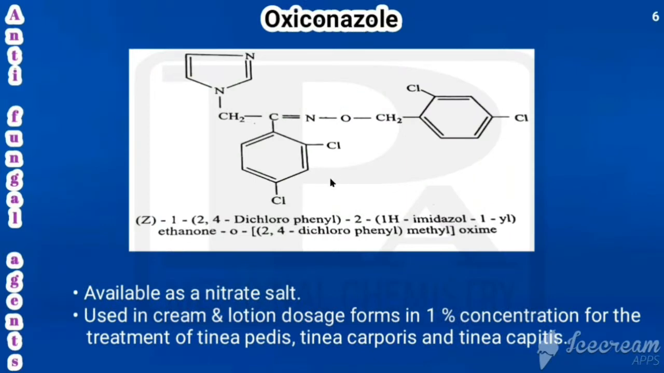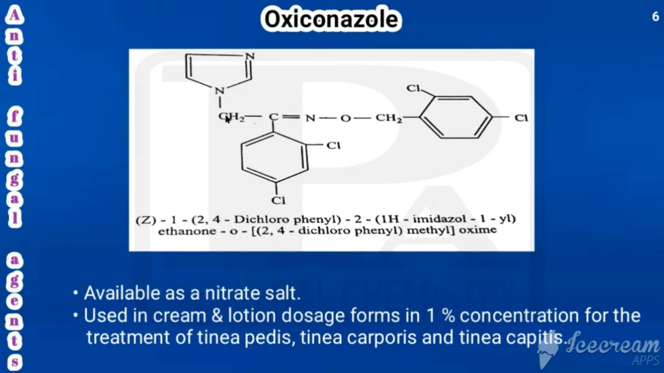Drug is oxyconazole. This is the structure of oxyconazole. Before going to see the structure of oxyconazole, first we have to know what is an oxime and how can we get the oxime. So what is meant by oxime? That should have double bond NOH, that is oxime. How can we get oxime? If the carbonyl compound is treated with hydroxylamine, we are getting oxime by the removal of one molecule of water.